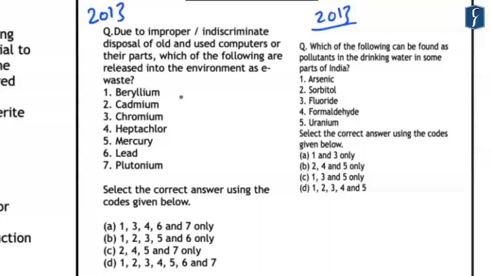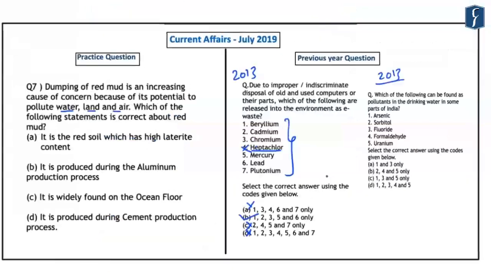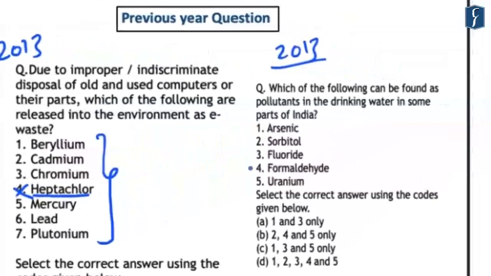So if you look at this question, 7 chemicals have been provided in this question. However, if you knew that heptachlor is an insecticide, you could have easily eliminated the options A, C, and D. And the correct answer would have been B, that is 1, 2, 3, 5, and 6 only. Again, the second question reads, which of the following can be found as pollutants in the drinking water in some parts of India?